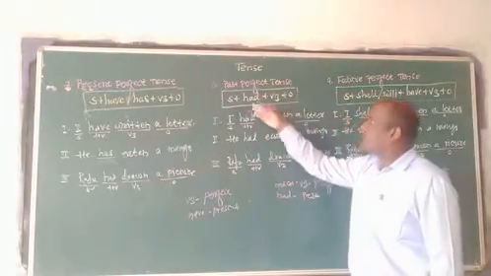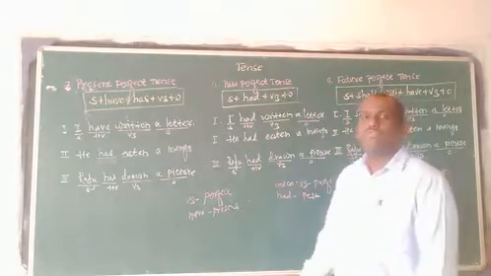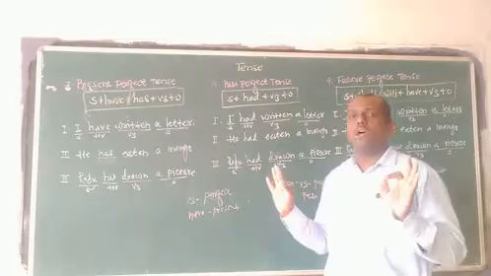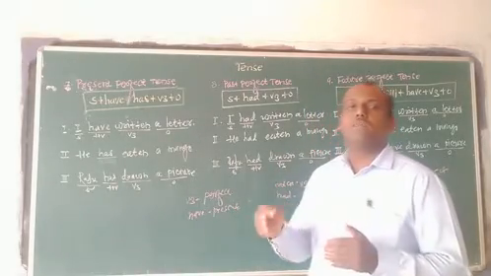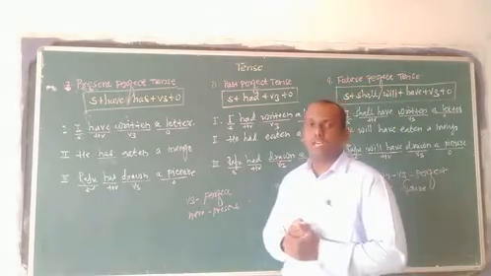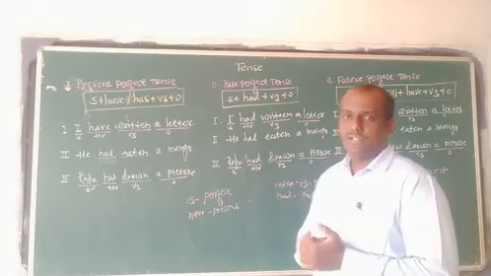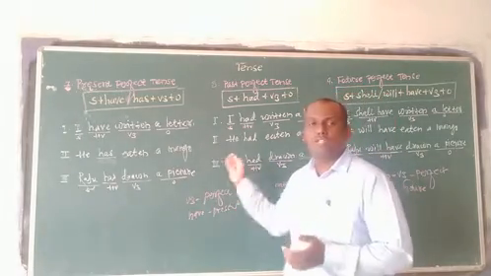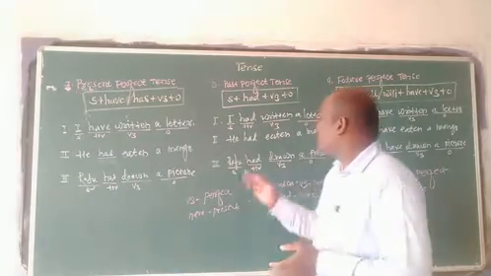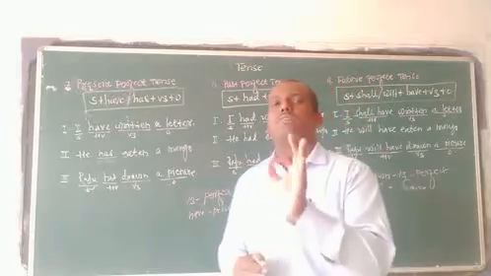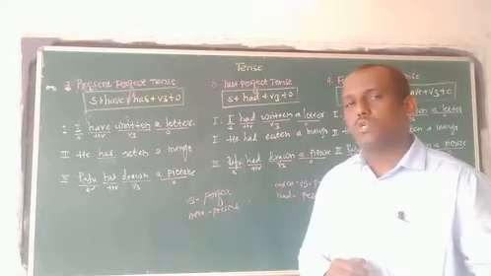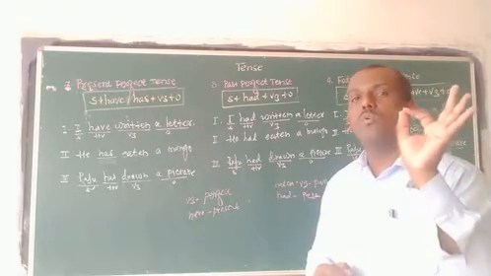Number 8 is past perfect tense: subject plus had plus V3 plus O. It's very easy to identify, and I know there is no difficulty. In other tenses, we have to change the helping verb with the pronoun. But in this tense, there is no need to change the helping verb. The helping verb is the same. We are talking only about past perfect tense. So what is the structure? Subject plus had plus V3 plus O. I had, we had, you had, he had, she had, it had, they had. There is no change at all.